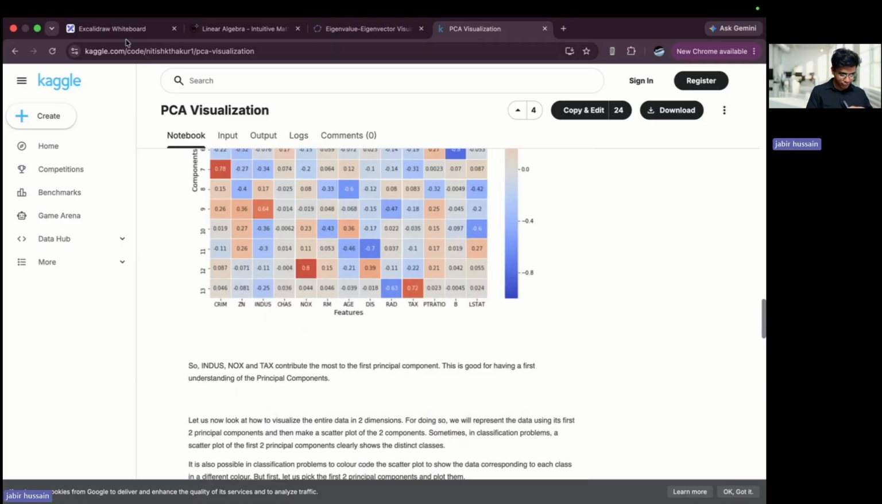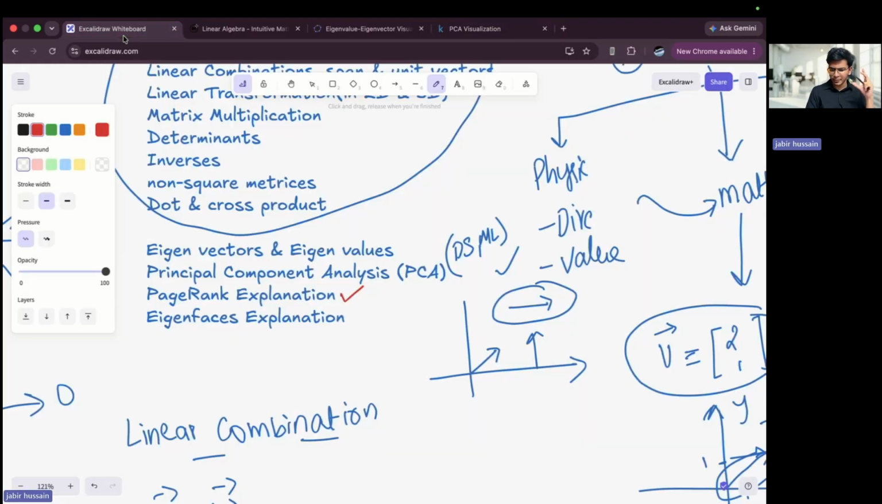Anyways, to understand what exactly is happening, we need to see a bit of calculus. We'll come back to it, don't worry. So the next topic is PageRank explanation. I don't want to go into the depths of it, but let me tell you that when Larry Page and Sergey Brin created Google, the formula used to rank pages is the formula which came from eigenvectors.